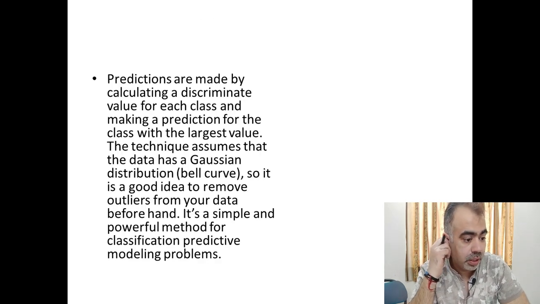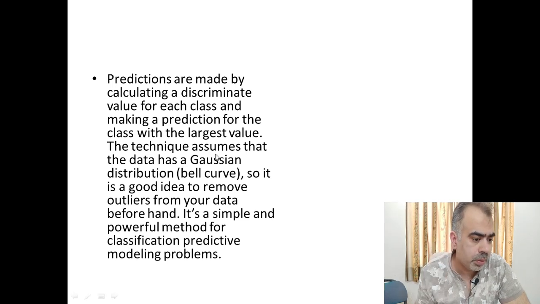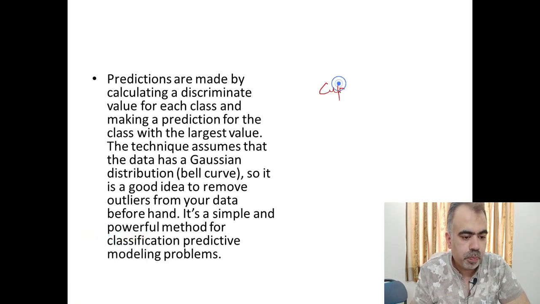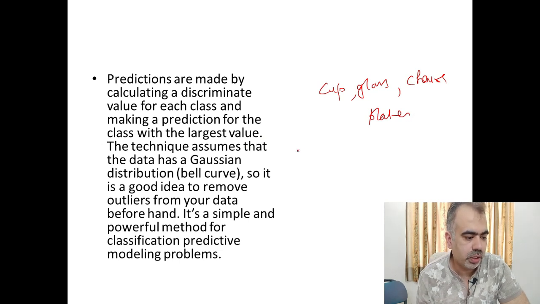Predictions are made, and this is again a very important point, by calculating a discriminant value for each class, meaning how things are differentiated from each other, like if you want to segregate cups from glasses, chairs or plates. If you want to segregate these kinds of items, we calculate the discriminant value and make a prediction for the class which has the largest value. We use that value to classify the different objects.